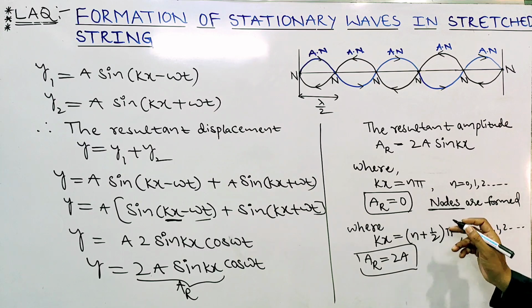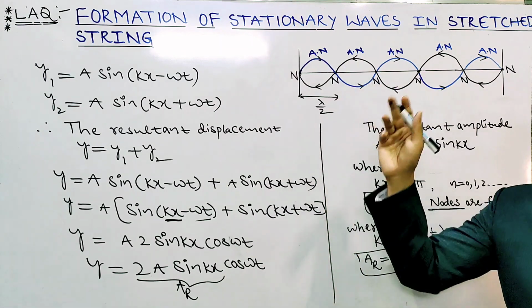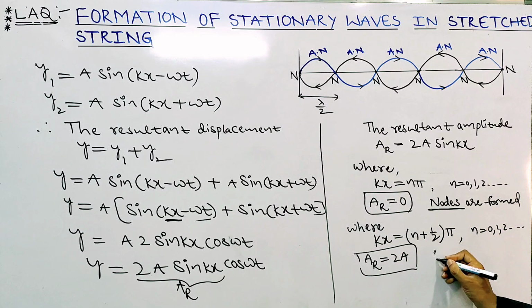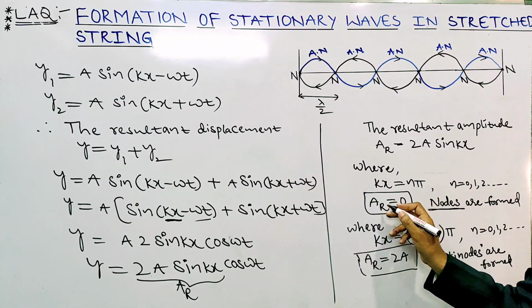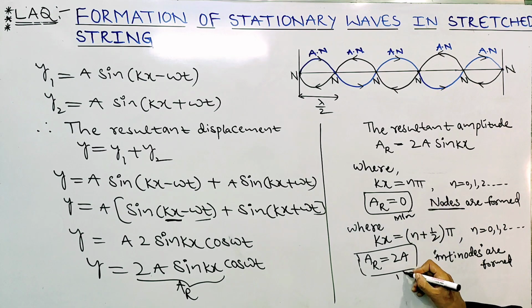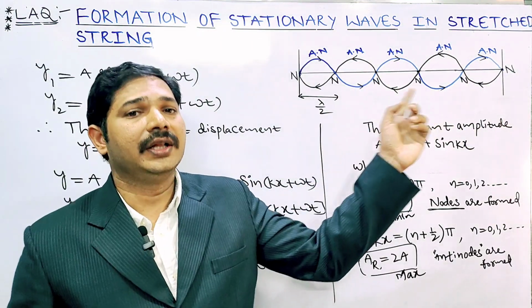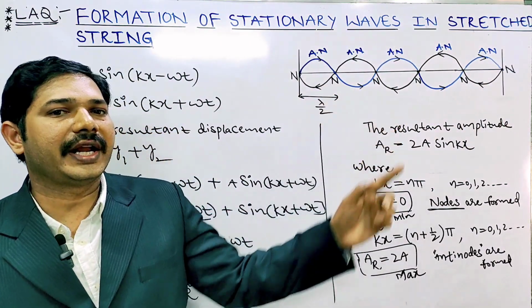That means at that time, what happened? Maximum amplitudes are called what? Antinodes. Here antinodes are formed. Here the resultant amplitude is minimum, and here the resultant amplitude is maximum. Minimum and maximum occur alternately. Those points are called nodes and antinodes.